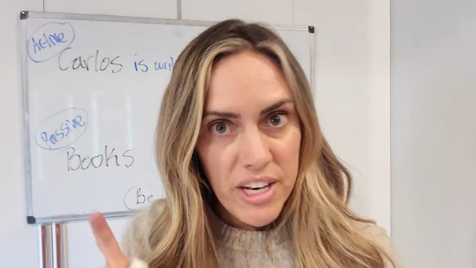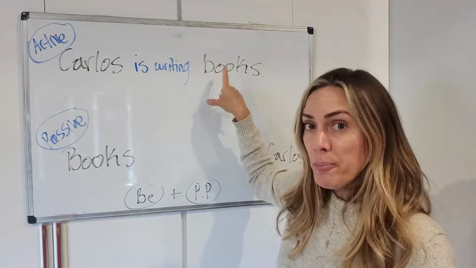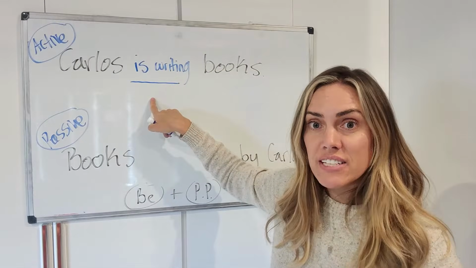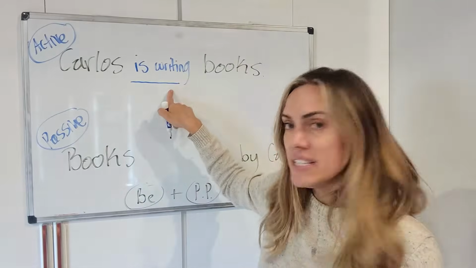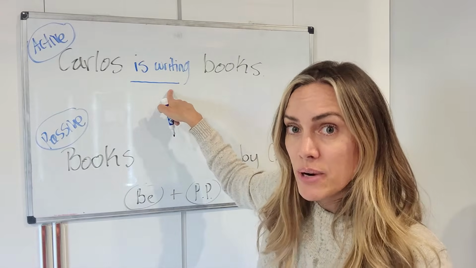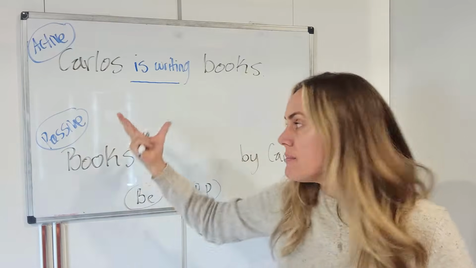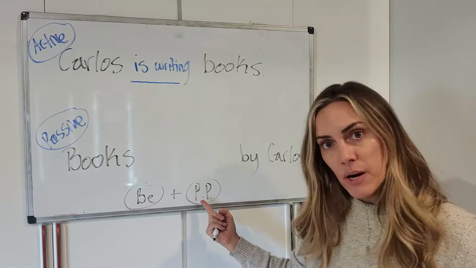All right, let's go up a notch. Carlos is writing books. What's that? That's the present progressive or the present continuous. We have be plus present participle, ing form, right? Let's turn that into the passive. Well, for the passive, we need be plus past participle.